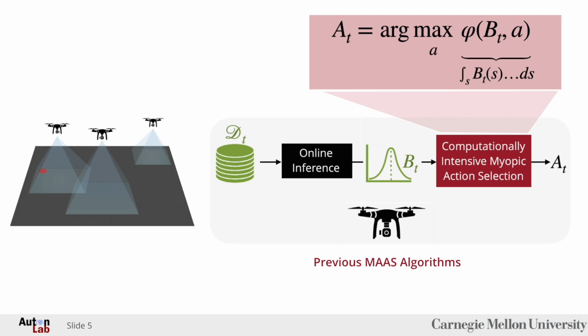Although these algorithms are well motivated from a theoretical perspective, they are limited in a few important ways. Firstly, by relying on online integral approximations and exhaustive search over action space, previous algorithms place an enormous compute burden on agents, often taking several minutes to determine a single sensing decision. Additionally, as we demonstrate in our paper, previous MAAS algorithms are suboptimal from a decision theoretic perspective. Different algorithms introduce different biases inspired by other work in active learning or search, falling short of true Bayes optimal performance and inducing myopic search behavior.